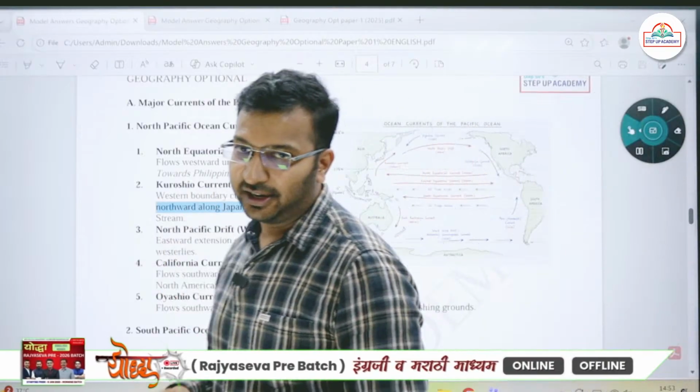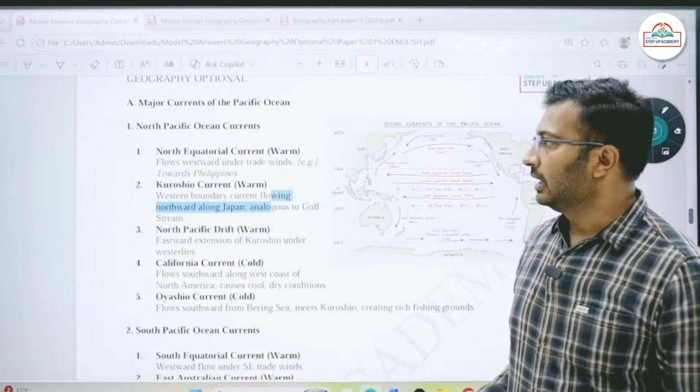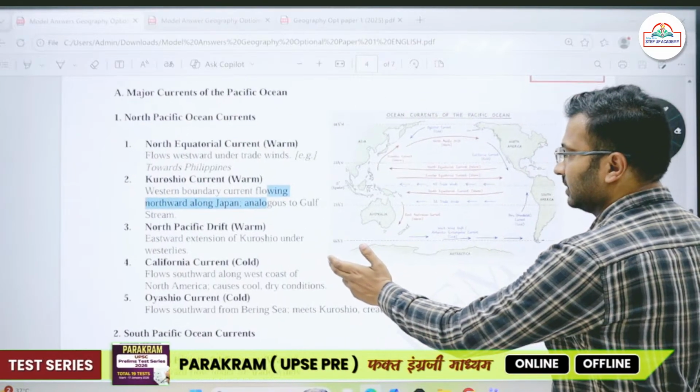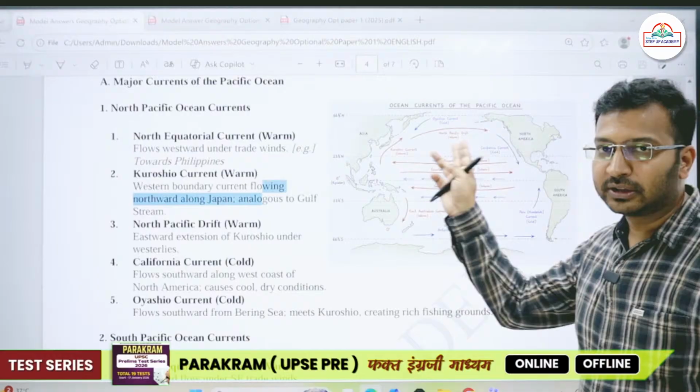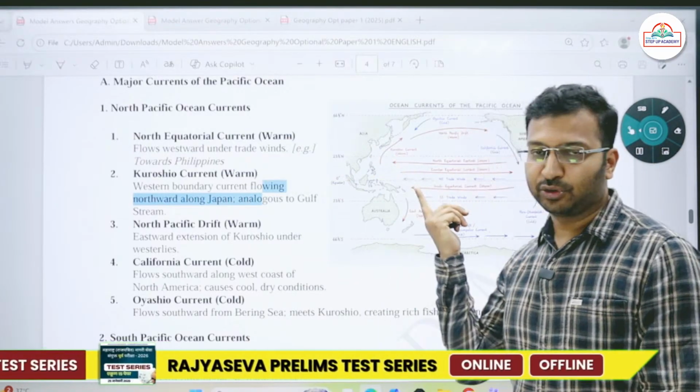In my lectures I always ensure that you are practicing such diagrams, such maps. Okay, so practicing this map is very important. Mention all the currents.